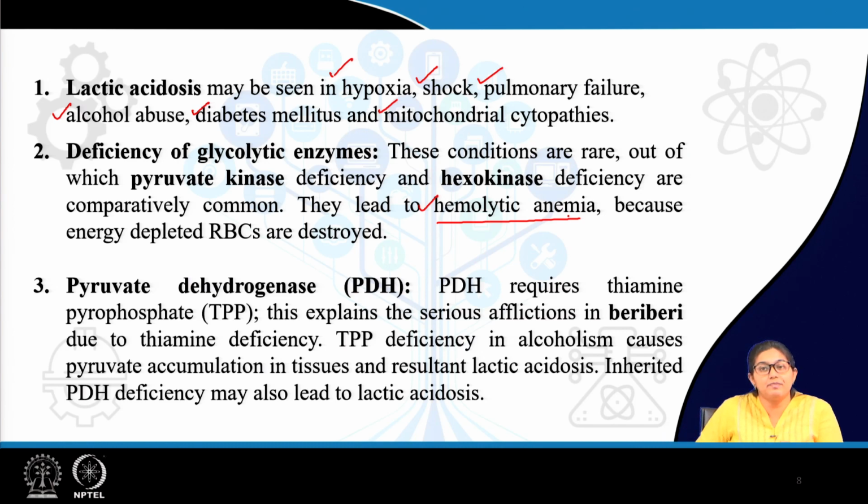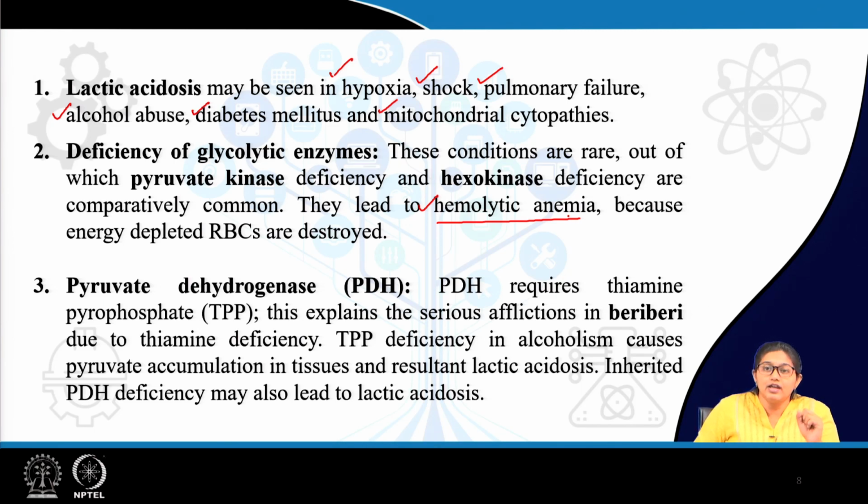RBC is dependent totally on glycolysis for the supply of ATP or energy, because why? There is no TCA cycle or citric acid cycle in RBC. Why? There is no mitochondria, and the TCA cycle occurs inside mitochondria. So, basically for provision of energy, RBC is totally dependent on glycolysis.